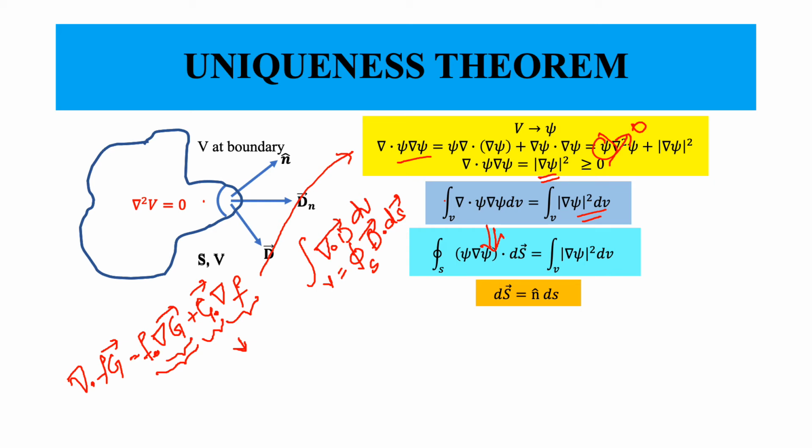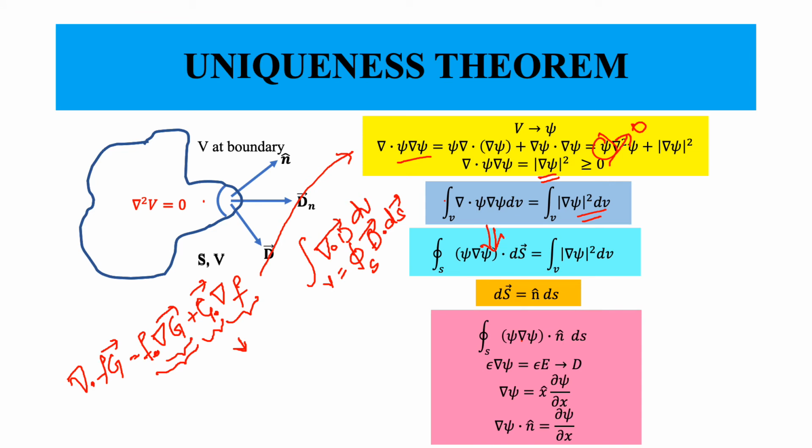Now go back to this expression over here. The left hand side has a closed surface integral, so we can make it n hat dS. So the operation is actually happening between del psi and n, right? Because that is a vector and this is a vector, so this product is happening between these two elements.